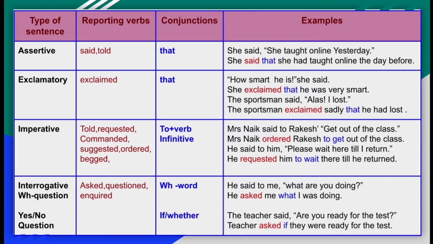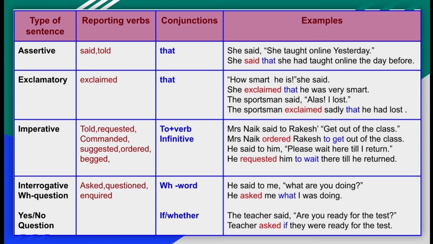The conjunction used is that. For example, she said, she taught online yesterday. Here, she said that she had taught online the day before. So we can find that as the conjunction. Said remains said because the listener is not available. When the listener is available and said to is there, said to turns into told.